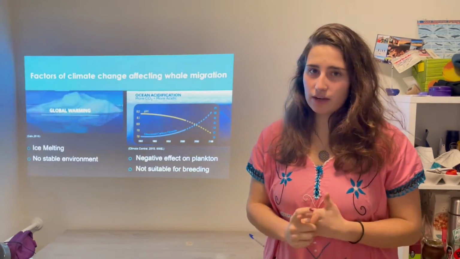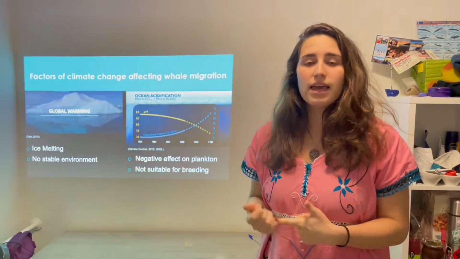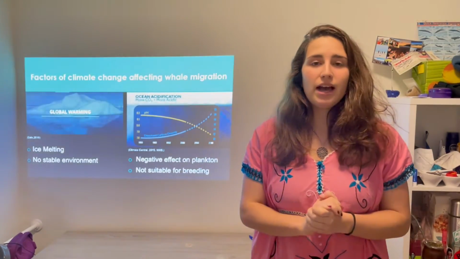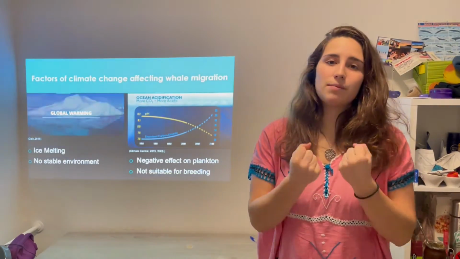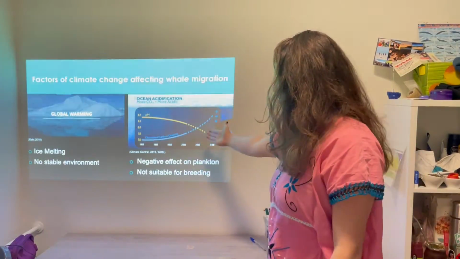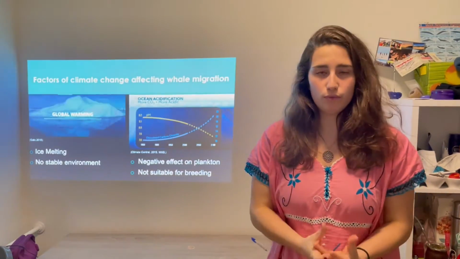The second factor from climate change that affects the migration of whales is ocean acidification. As we know, CO2 is released in the atmosphere and CO2 is absorbed by the ocean. As you can see in the graph, the pH decreases because of the release of CO2.